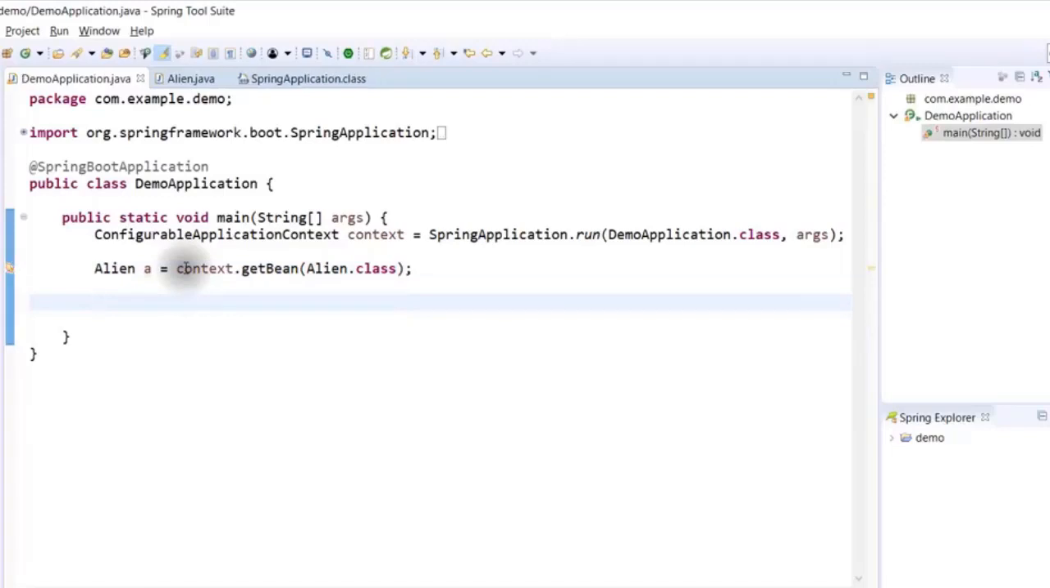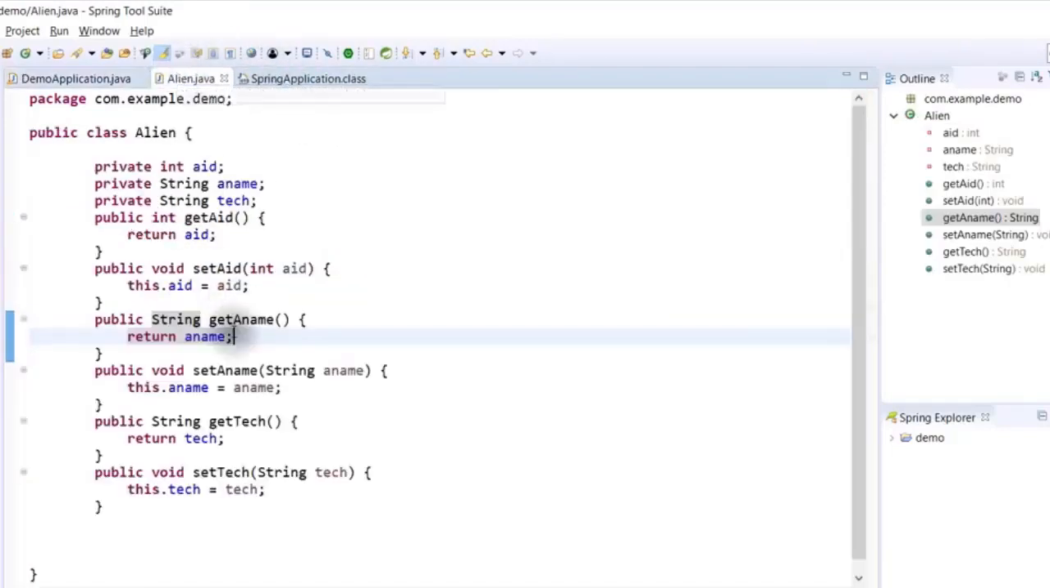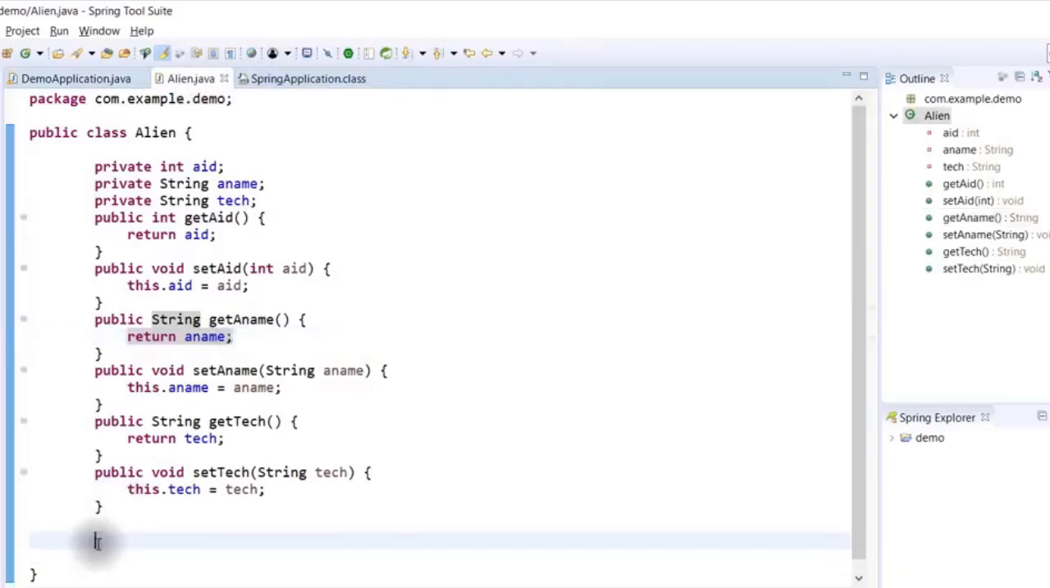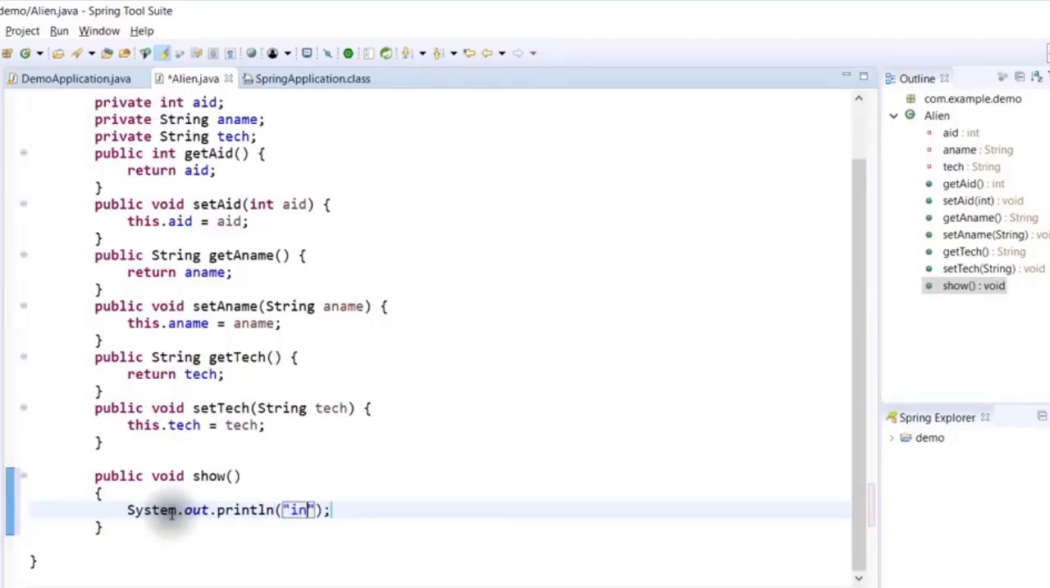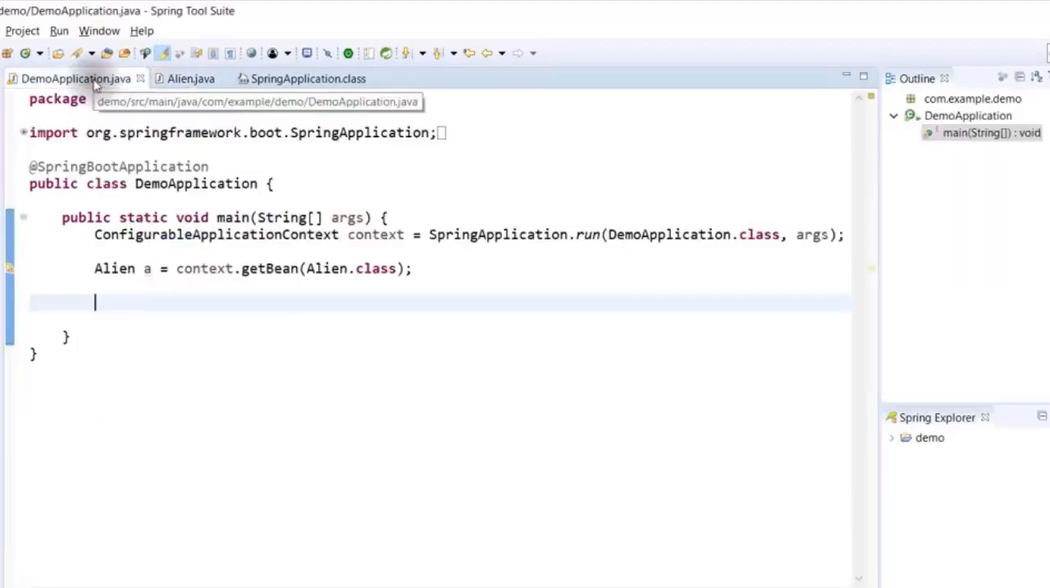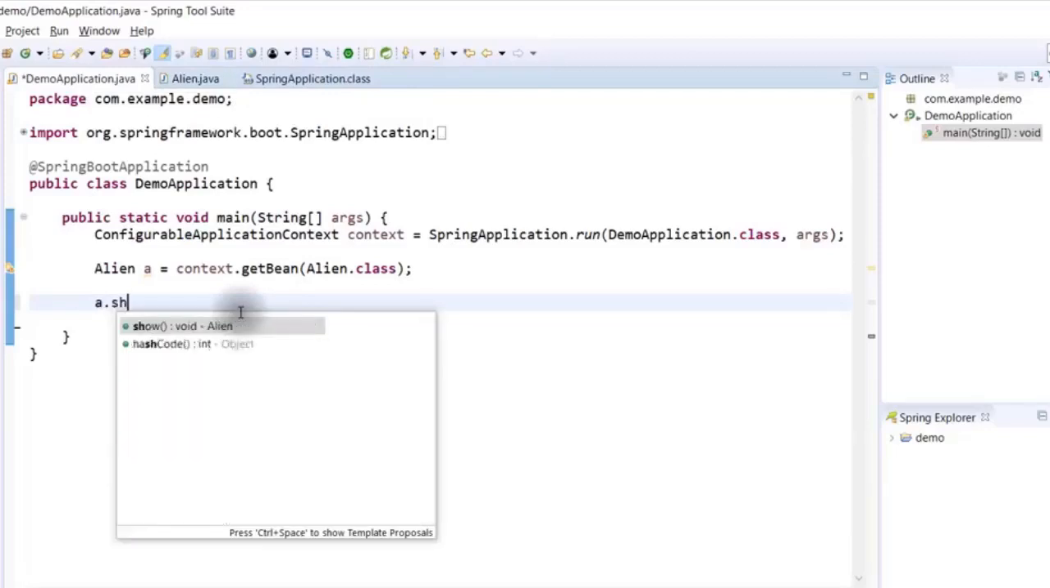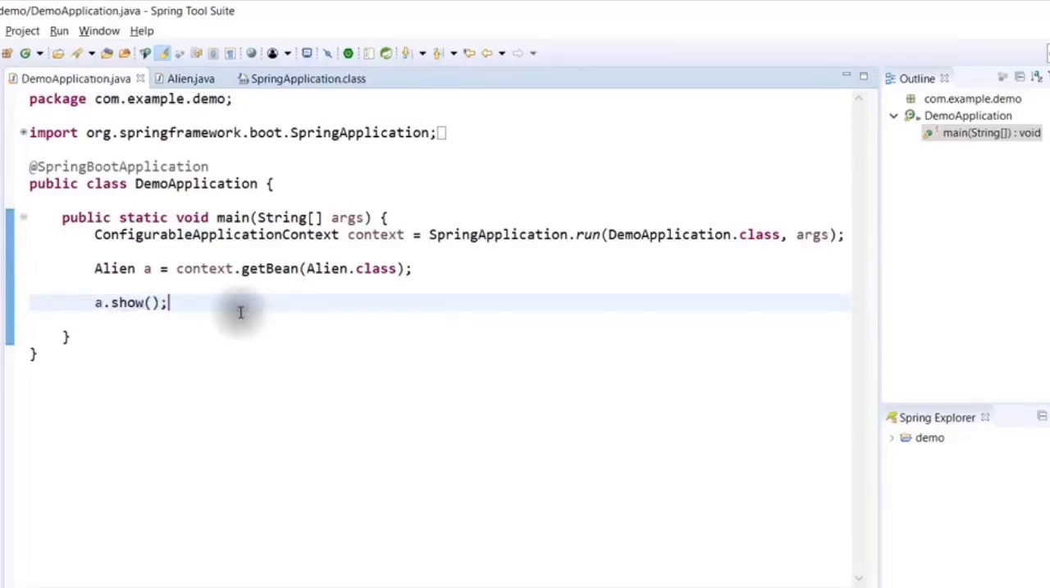Now, how do we trust it? Let's go back to Alien and have a simple method here, which we will execute just to see if it is working. Because if you don't have the object, of course you cannot call a method. So I will go back to this method and say System.out.println and say "in show". If you get the object from the Spring Framework, that means you will be able to call show. So the way I do that is by saying a.show. If it is calling show, that means you got the object.